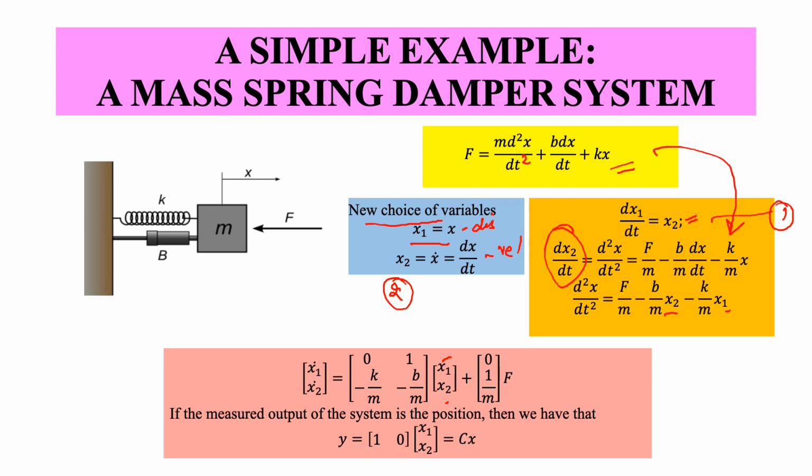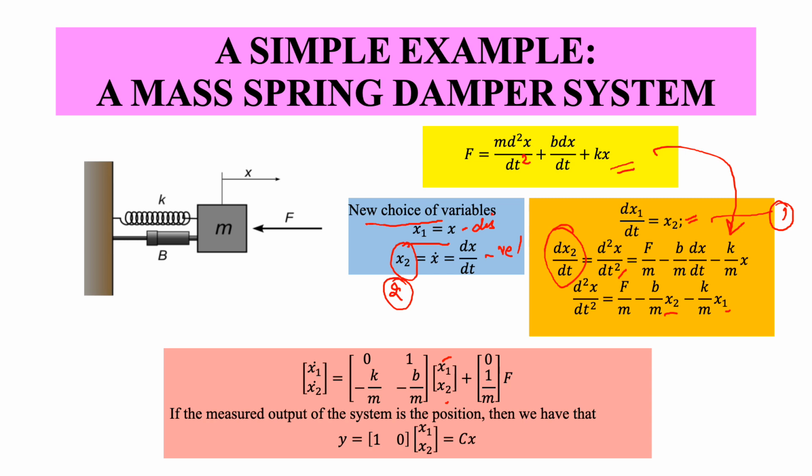To do this, we have this d square x by dt square, and you can see that I got this f by m, which is obviously constant, or independent of the states. So that stays as it is. Then I got this b by m dx by dt. Now if you look at this, what is this dx by dt? It is nothing else but x2.